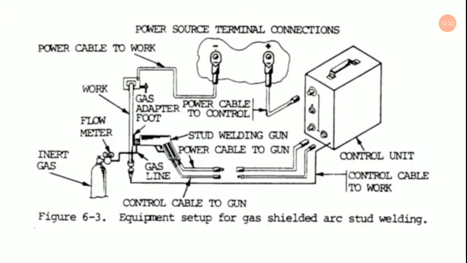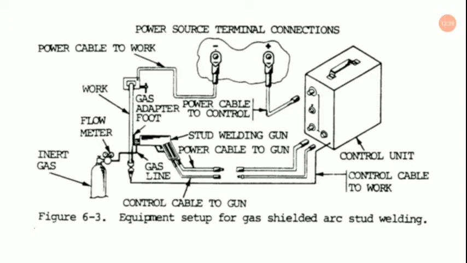Okay, now let us have some discussion on the different types of arc welding equipment. Arc welding equipment is of two types basically.